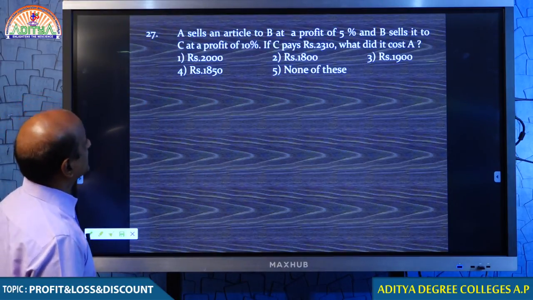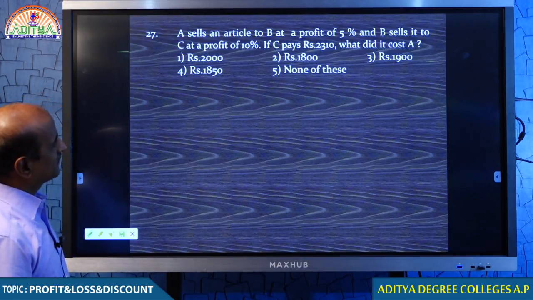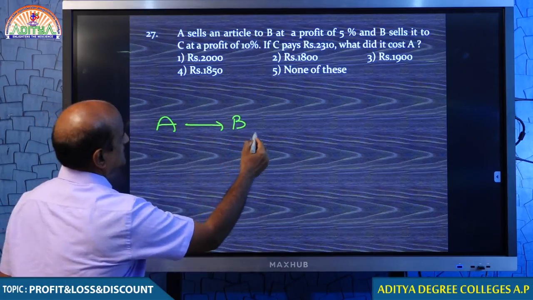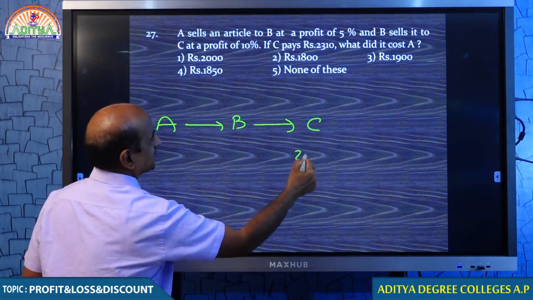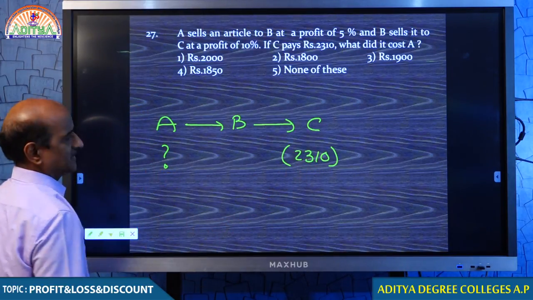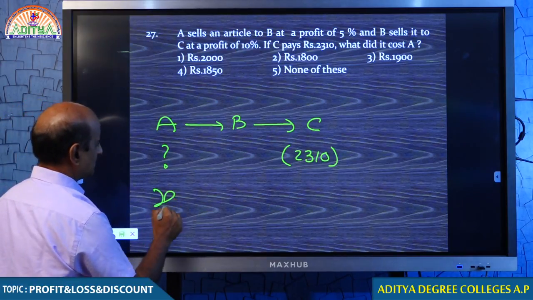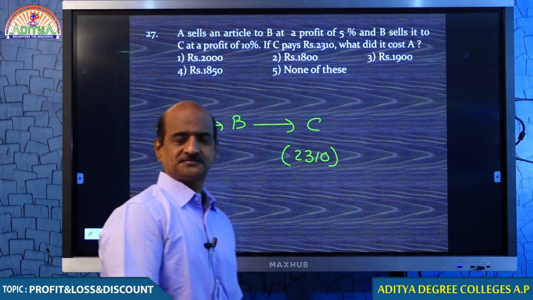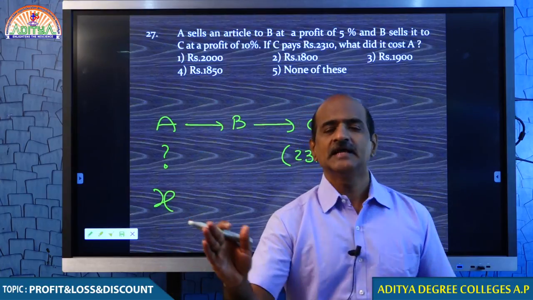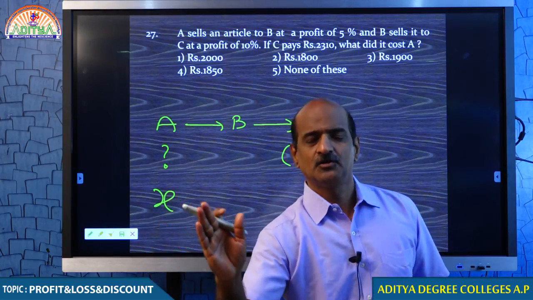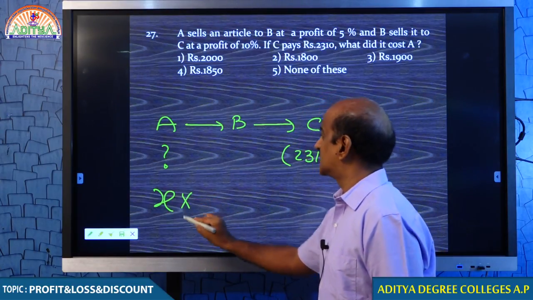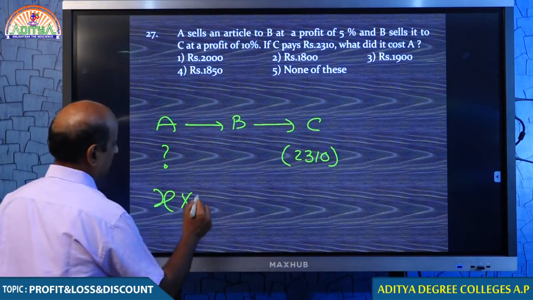Come on, student. A sells an article to B at a profit of 5%, and B sells the article to C. If C pays 2,310 rupees, you are asked to find how much A paid. When getting back, you must take the value as X. In percentage problems, what I told you, my dear students, is that when getting back, you should always take the value as X. Let me suppose A bought this article for X, and he is selling to B at a profit of 5%.